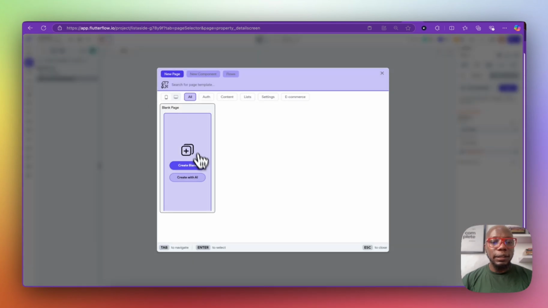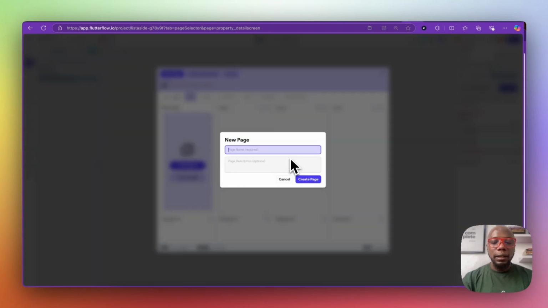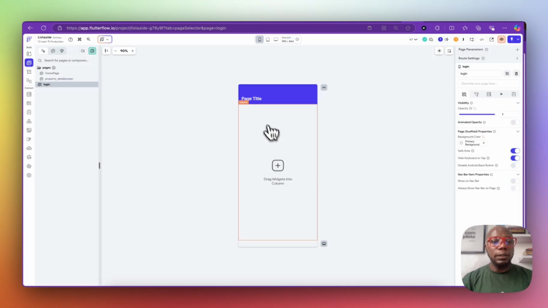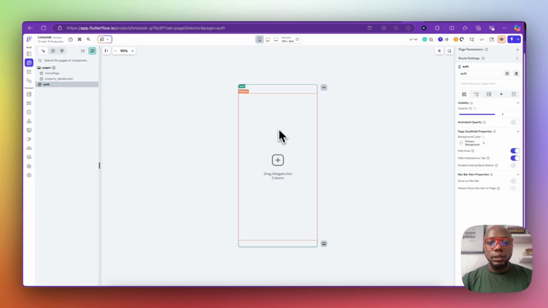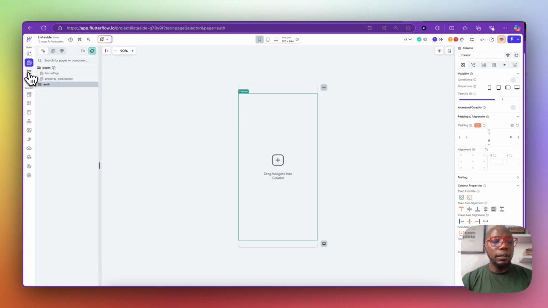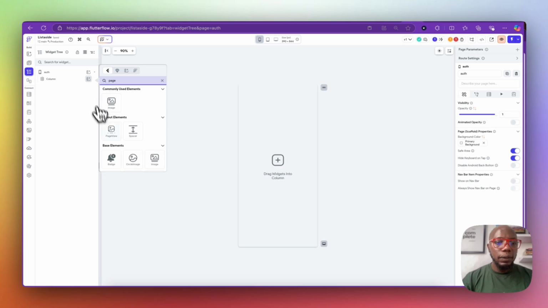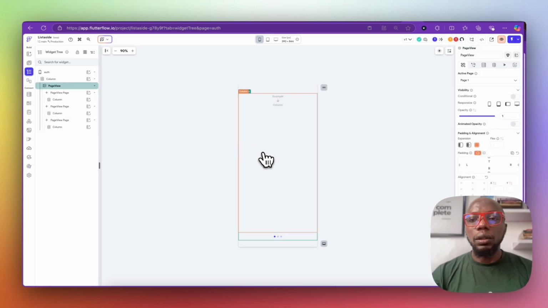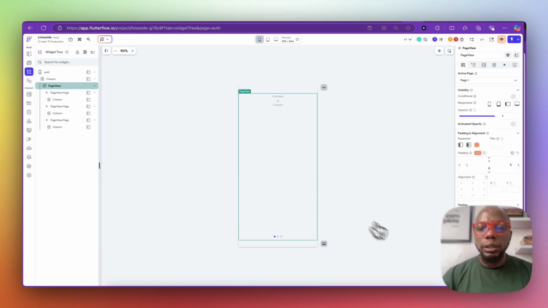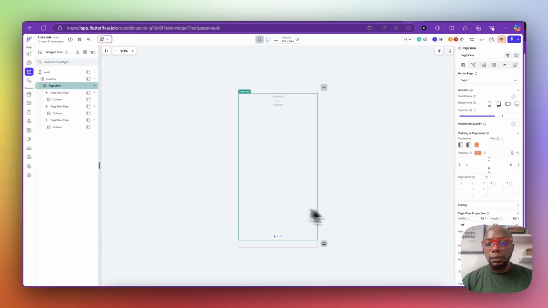I'm going to add a plus sign and create a blank. I'm going to call this login, or better still, I'm just going to call it auth, right? And this is just going to be an auth screen, and I'm going to add a page view. With a page view, you can log in, log out, stuff like that.